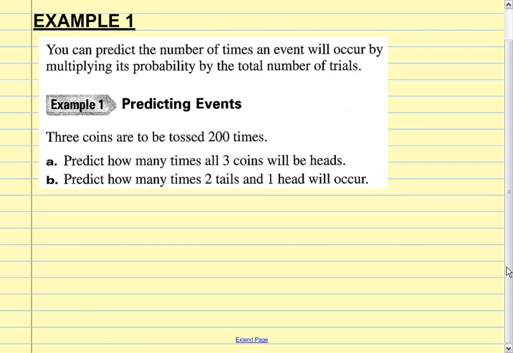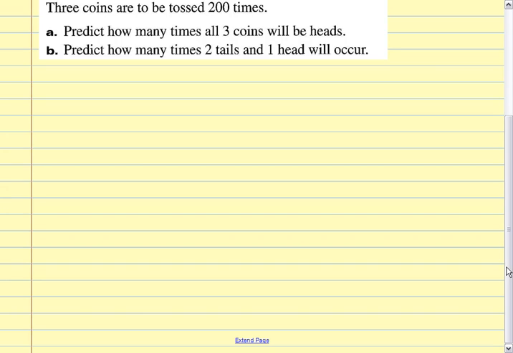And then B says predict how many times 2 tails and 1 heads will occur. Okay, well, let's go back to our tree diagram. First coin, second coin, third coin.